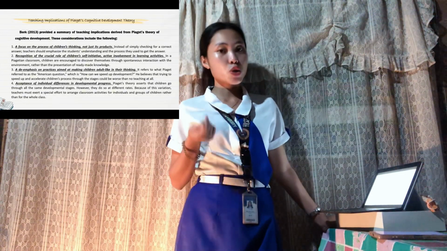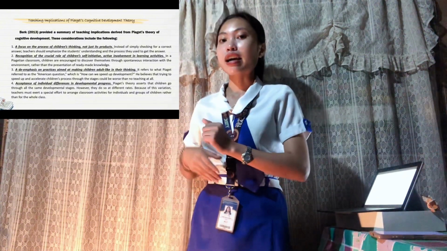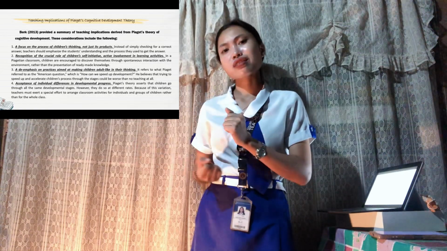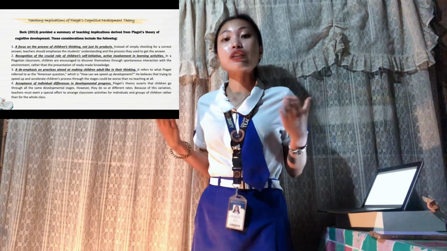So, here we must avoid pushing young children to solve complex problems or perform tasks that are developmentally advanced for their age. Instead, we focus on activities that are appropriate for their current stage of cognitive development.